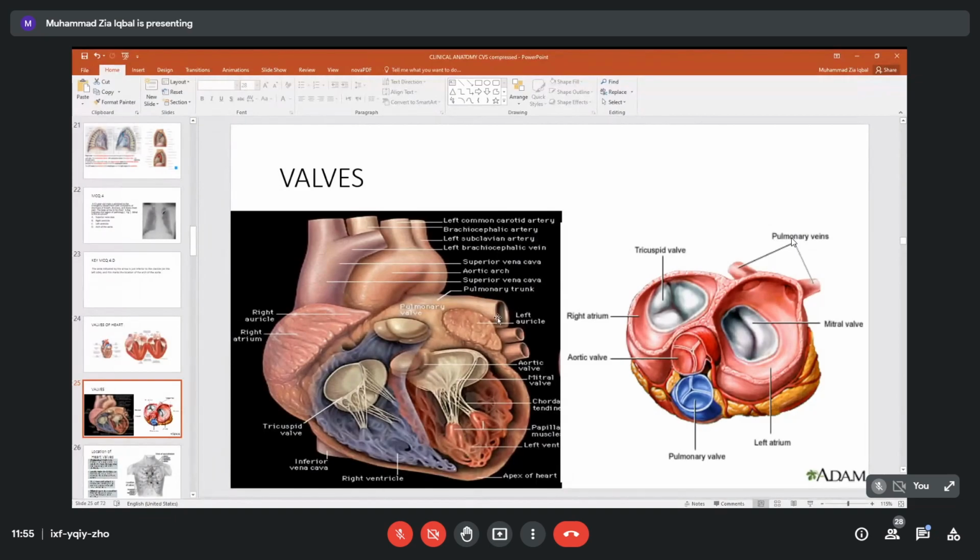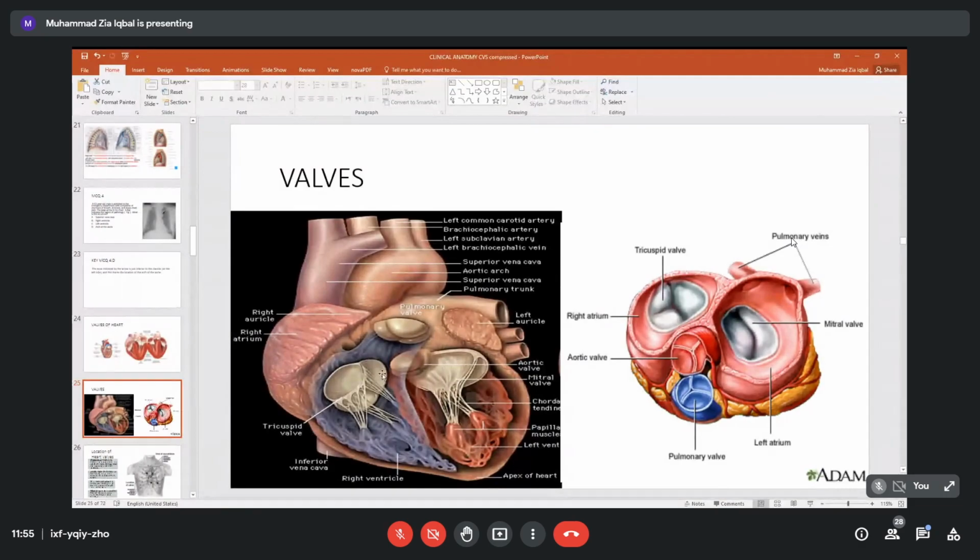So when these two chambers are dilated, then blood has to pass to the ventricle. So these valves open and allow the blood to pass to the ventricle, and these two chambers dilate. At the same time, these two upper chambers contract. So we have two conditions.